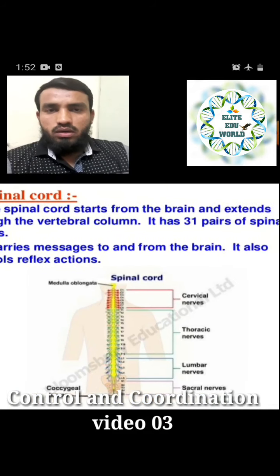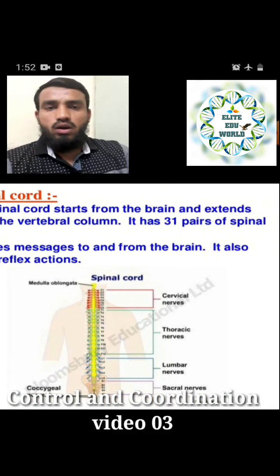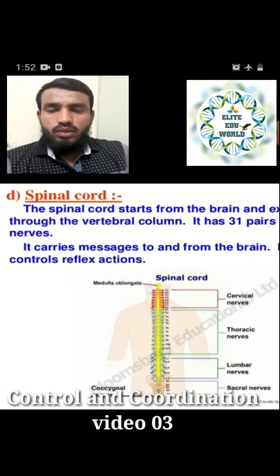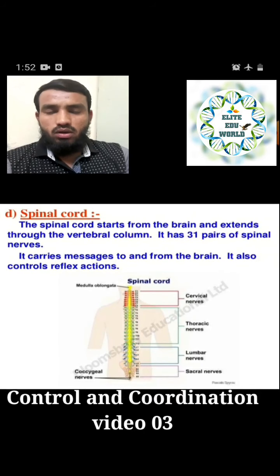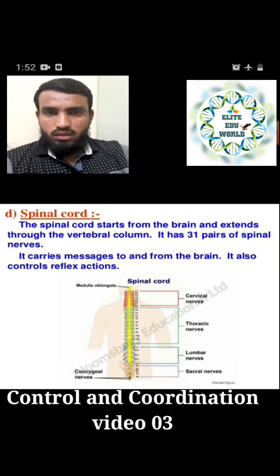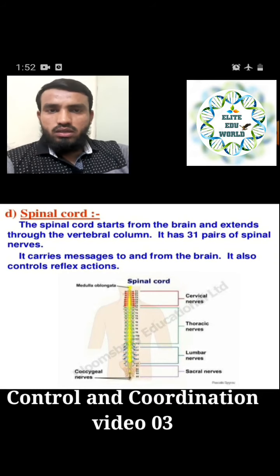Again, the spinal cord is made up of 31 spinal nerves, right? We have already said that it is made by the nerves. So it also has 31 pairs of spinal nerves, because it is made up of 31 vertebrae, that is the vertebral column. In that, the spinal cord is running, and it has 31 pairs of spinal nerves. So it carries the messages.